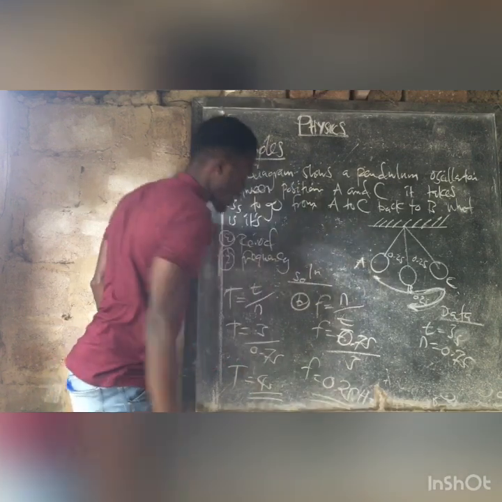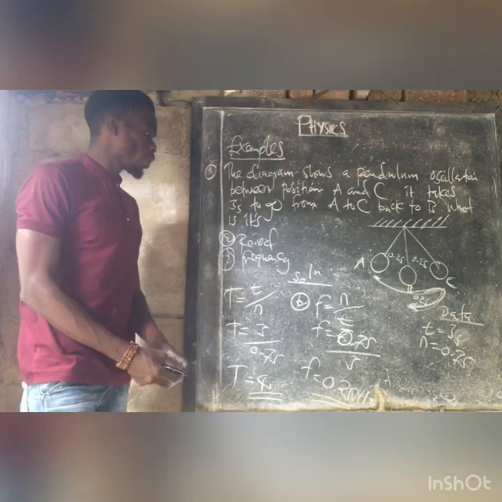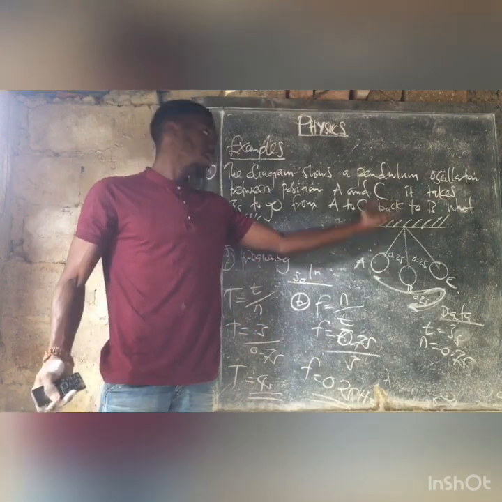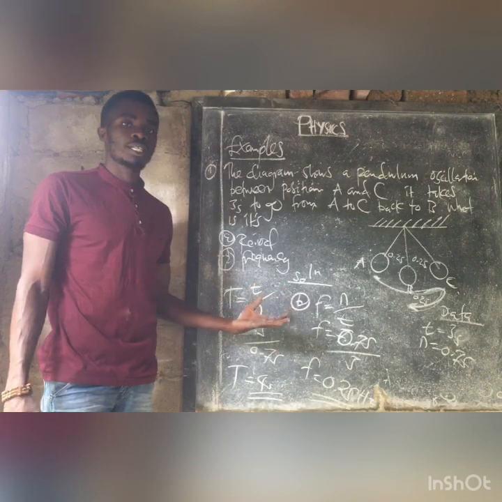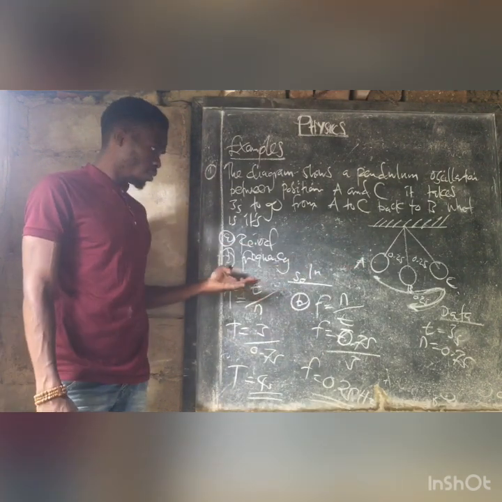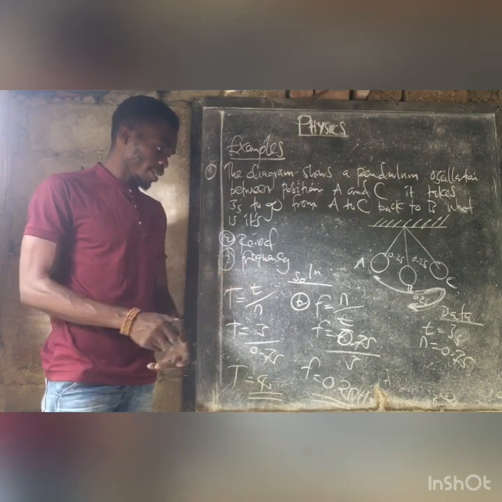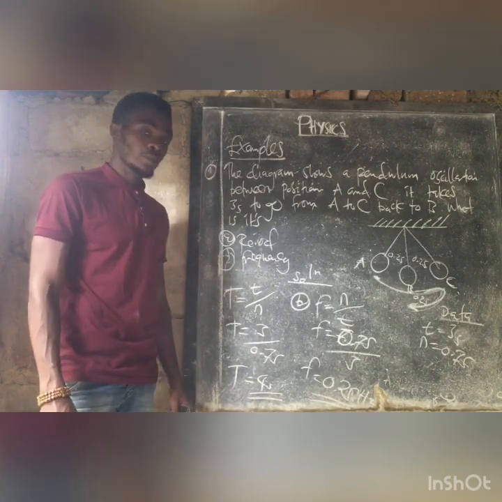Frequency is measured in hertz, just like we said. So we can see how to calculate. This will get simple if we get to know the concepts. The important thing here is just the concept. If we get to know how to get all these things, you'll find that it will be easy for us to attempt these questions.